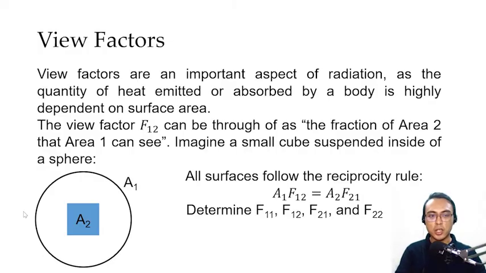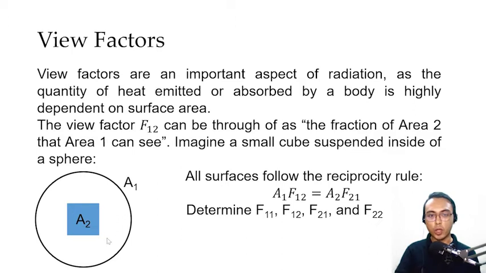We will now be discussing view factors. View factors are an important aspect of radiation as the quantity of heat emitted or absorbed by a body is highly dependent on its surface area. And the determination of view factors can help us in simplifying the solutions for radiation. The view factor F12 can be thought of as the fraction of area 2 that area 1 can see. So this is all about whether a certain surface can see another surface, or can it see itself, or vice versa. Let us illustrate the determination of view factors for this example.